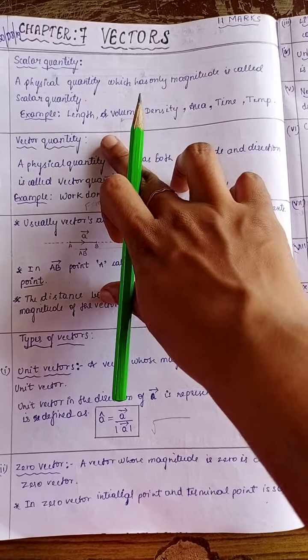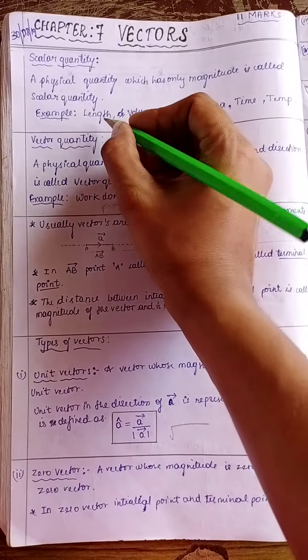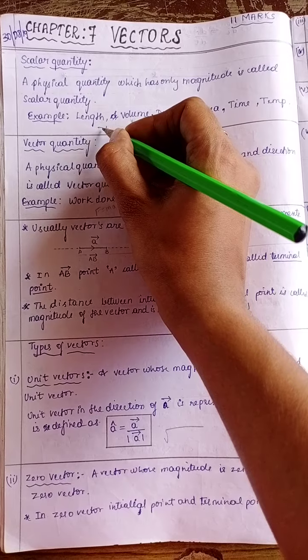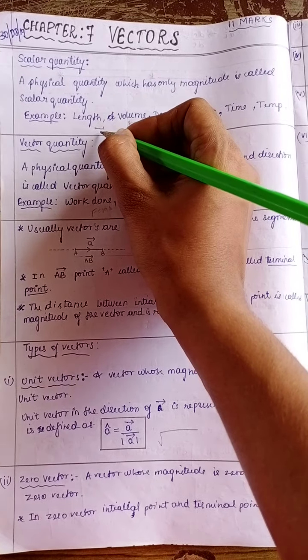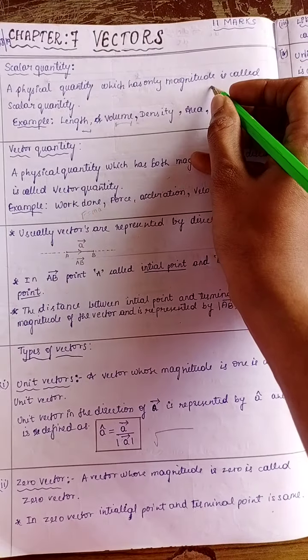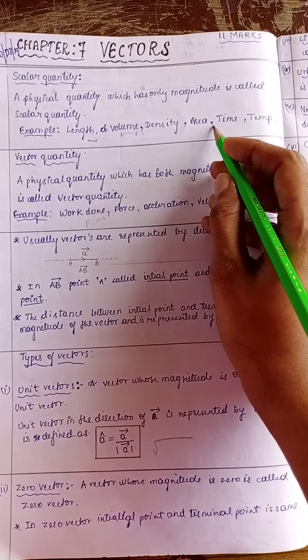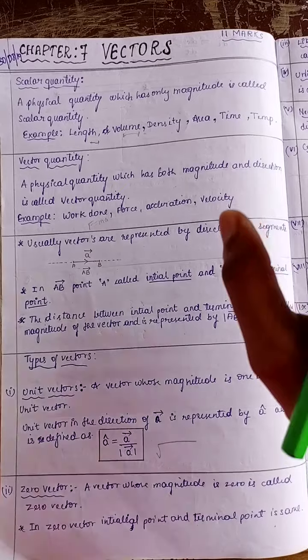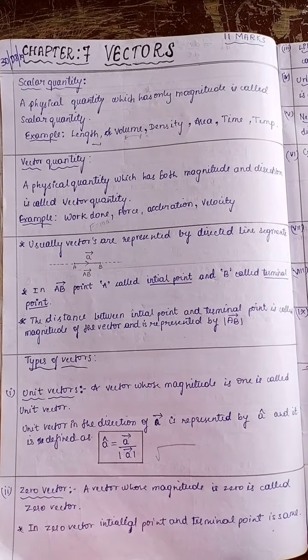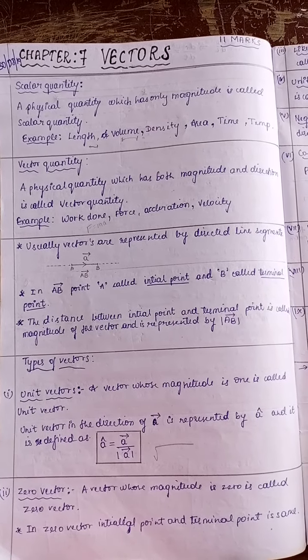For example, length and volume. If you draw one line, there is no direction in this line. It has only length, therefore it has only magnitude. Length, volume, density, area, these all have only a particular value and are called scalar quantities. Scalars are real numbers.